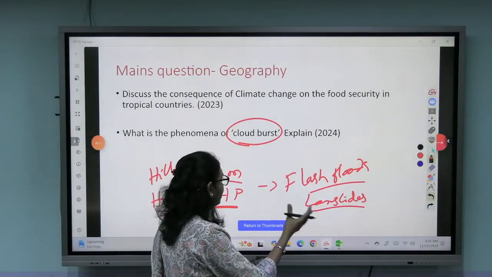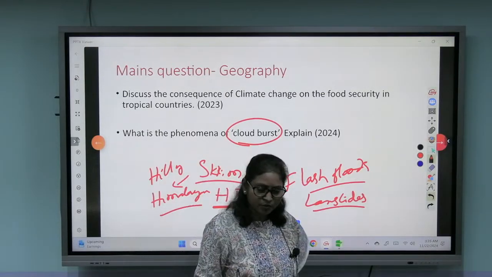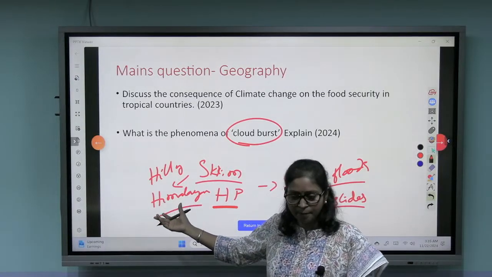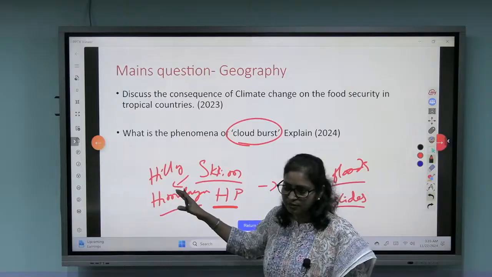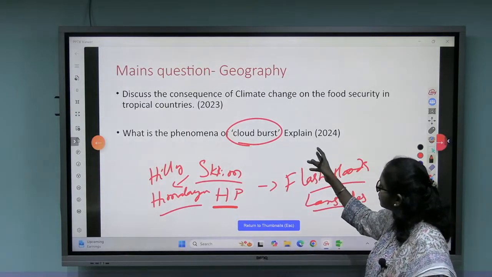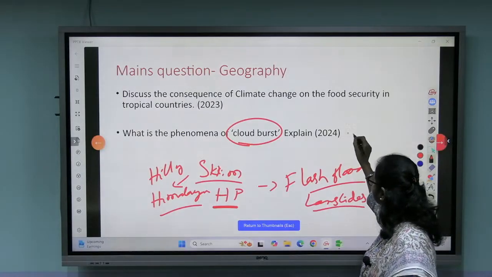So that is what you have to explain about the cloudburst, and then you can give some examples where a cloudburst has happened and resulted in heavy disaster, right? It's a 150 word answer. You have to write 150 words.